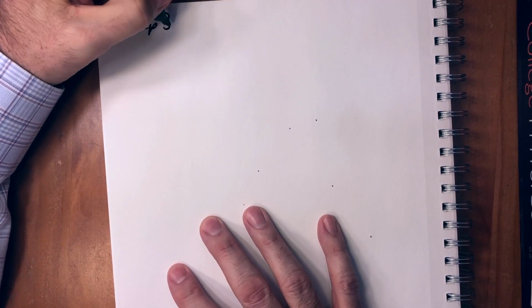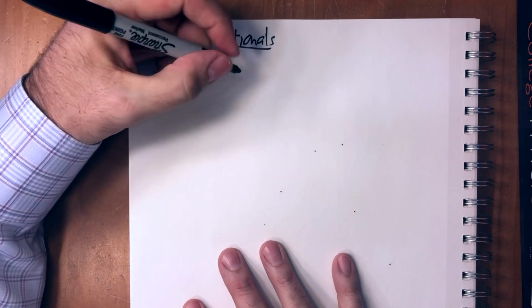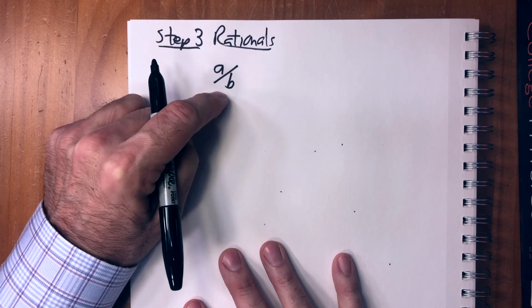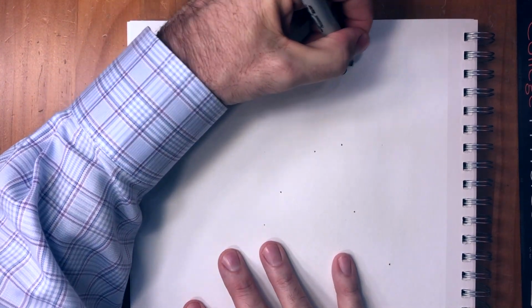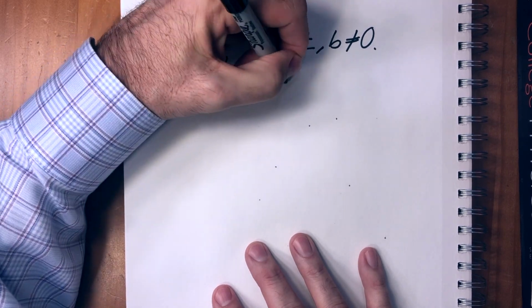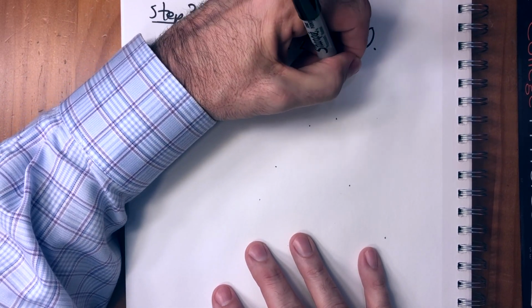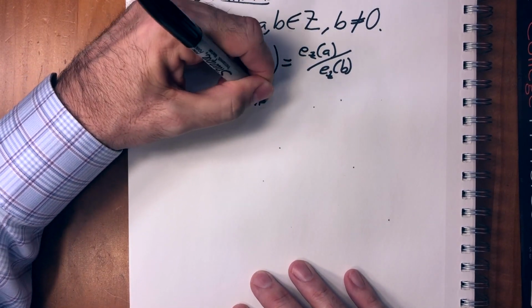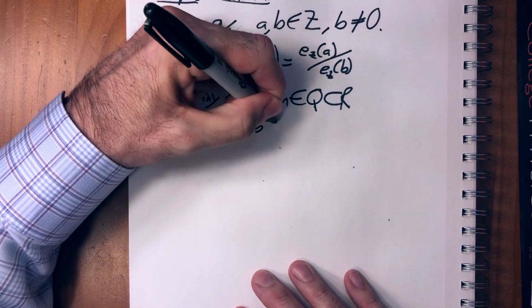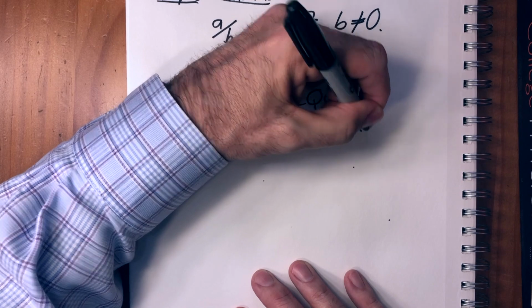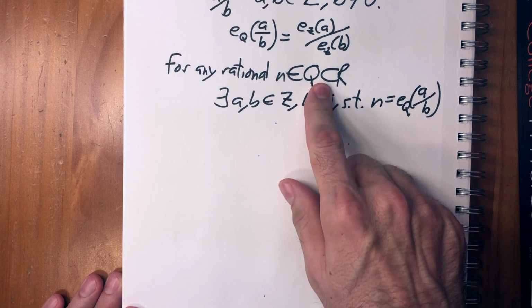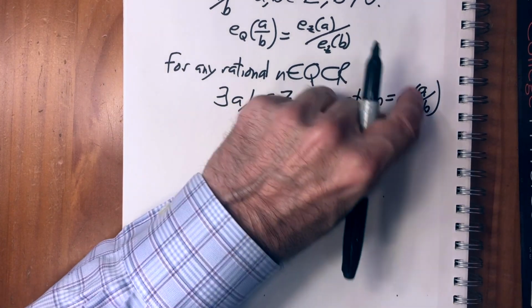The rational numbers are almost exactly the same. Step 3, rationals. So here, rational numbers can be expressed as equivalence classes of the form a over b, where a and b are both integers, and b is not 0. So the rationals can be embedded into the reals in this way. We have e of q, right? We did this a few weeks ago too. So for any rational n, element of Q, there exist a, b elements of Z, with b not equal to 0, such that n equals e of q of a over b. So n is in the reals, and we can express it as a ratio of two integers.